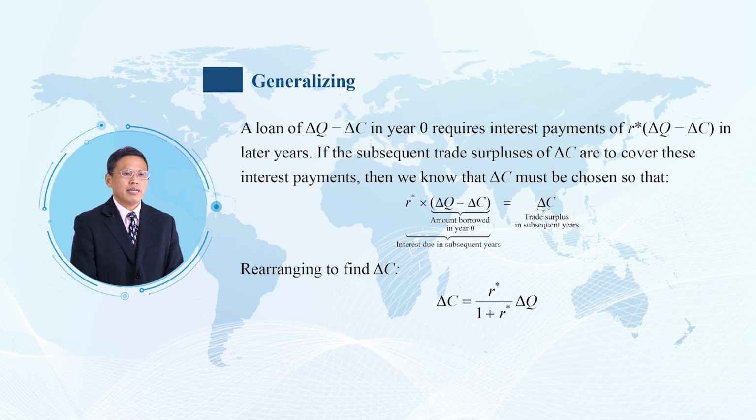Thus, the generalized lesson is that an open economy only needs to lower its steady consumption level by a fraction of the size of the temporary output loss. For instance, in the previous numerical example, delta C equals 1, so consumption has to fall by 1 unit.